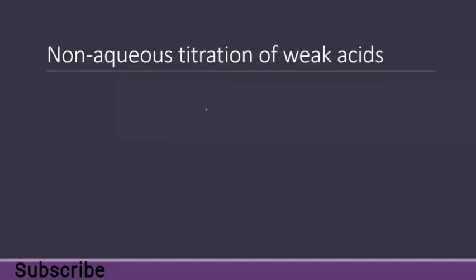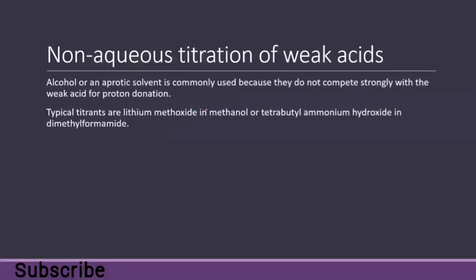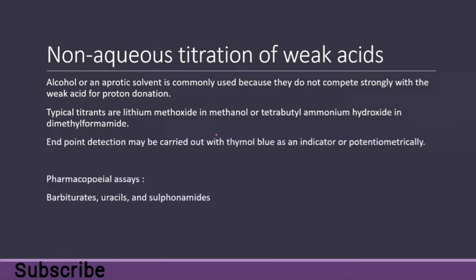For non-aqueous titration of weak acids, we will use alcohol or an aprotic solvent. Aprotic solvents are chemically inert solvents like chloroform and benzene, commonly used because they do not compete strongly with the weak acid for proton donation. Typically the titrants are lithium methoxide in methanol or tetrabutylammonium hydroxide in dimethylformamide.